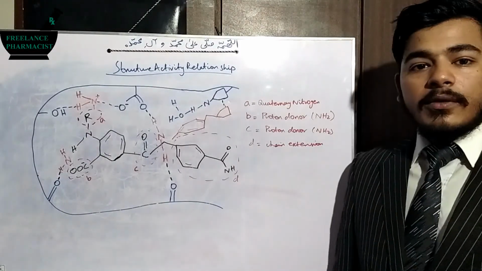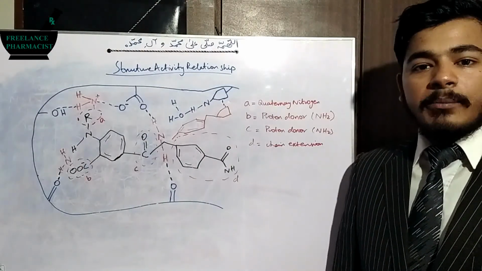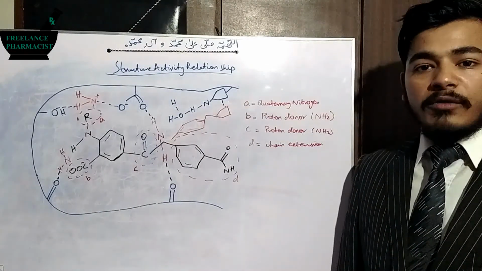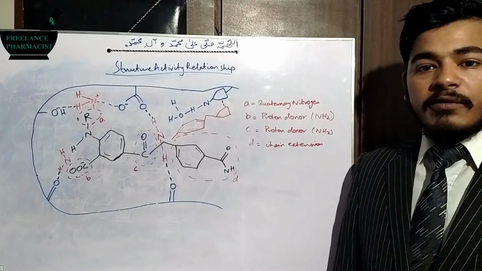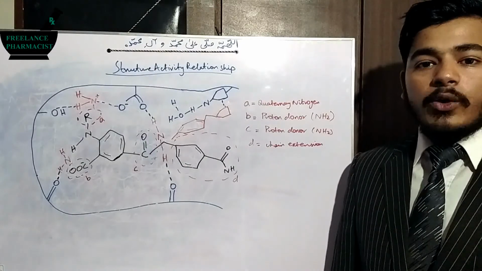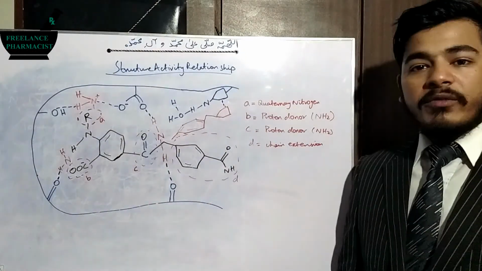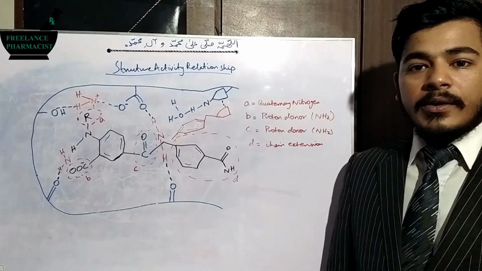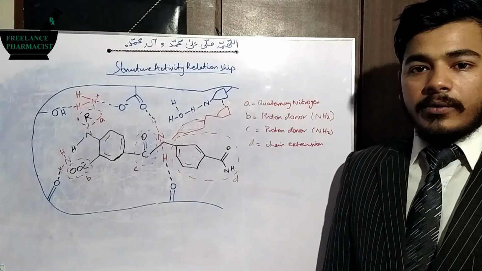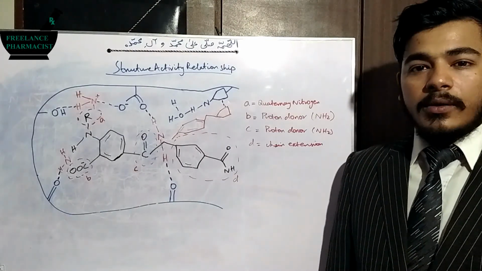So we have evaluated 4 modifications through which the drug can interact with the receptor. The drug's affinity towards the receptor can be increased through these 4 modifications. So this is what we were required. The question was how the drug can be modified in order to interact with the receptor and to increase its affinity. So through 4 modifications we have evaluated how this drug can increase its affinity towards the receptor. So this was all about structure modifications according to the receptor pocket.